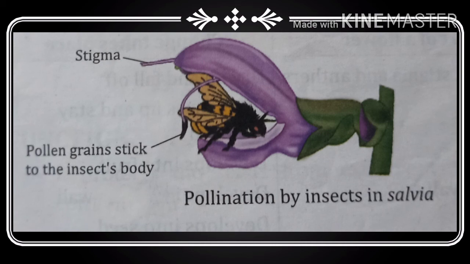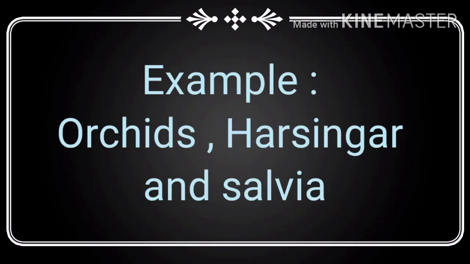Again, how does pollination by insects occur? Insects visit flowers to collect nectar and pollen, and play a major role in pollination. Examples of pollination by insects are orchids, hersinga and salvia.